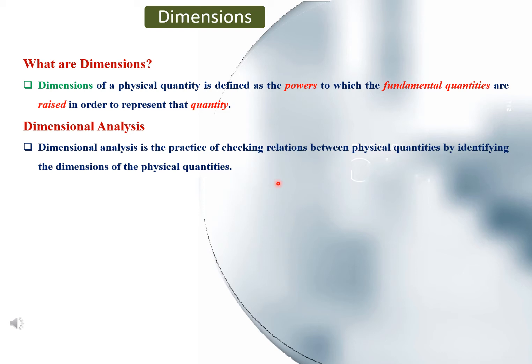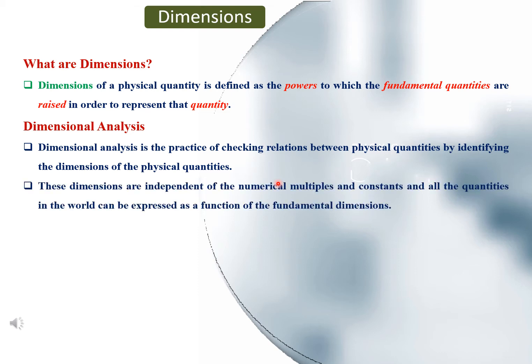Hence, the relation F is equals to mv square upon r is correct relation. These dimensions are independent of the numerical multiples and constants, and all the quantities in the world can be expressed as a function of the fundamental dimensions.